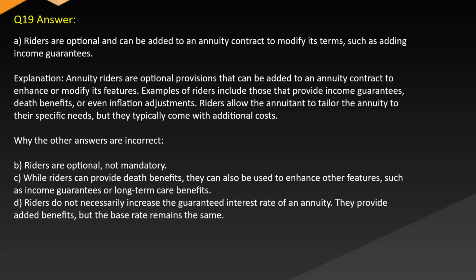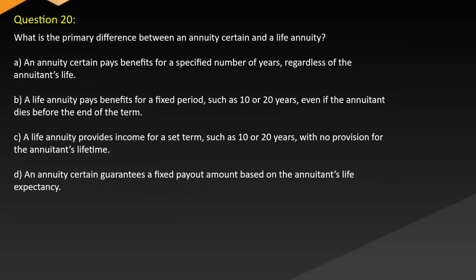Why the other answers are incorrect. B. Riders are optional, not mandatory. C. While riders can provide death benefits, they can also be used to enhance other features, such as income guarantees or long-term care benefits. D. Riders do not necessarily increase the guaranteed interest rate of an annuity. They provide added benefits, but the base rate remains the same. Question 20. What is the primary difference between an annuity certain and a life annuity?